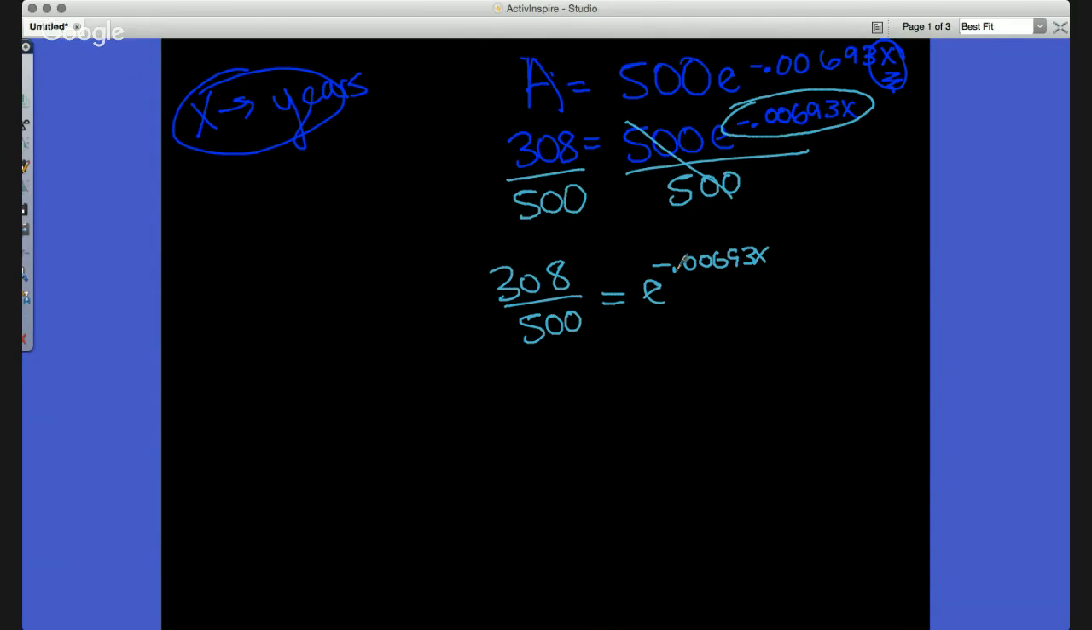So what I'm going to do is kind of get this going here. 308 divided by 500. And we get 0.616, okay? 0.616 equals e to the negative 0.00693x, okay? So what can I do on this right side in order to get rid of this e? It's very similar to ones that we'll come to later on. Well, the kryptonite, and that is ln, right? So the kryptonite is ln.